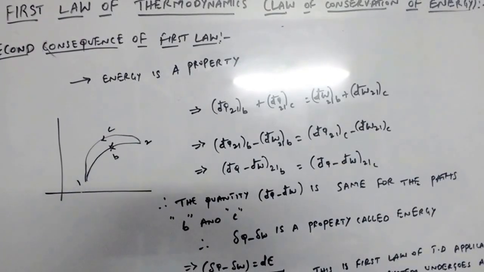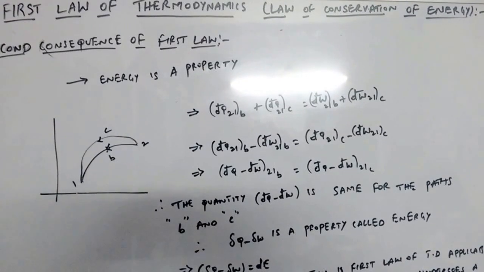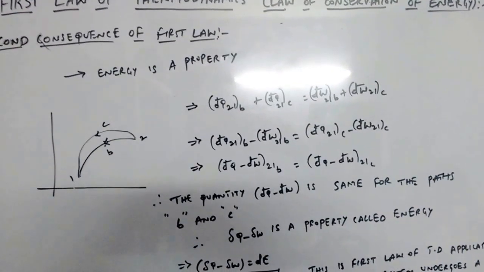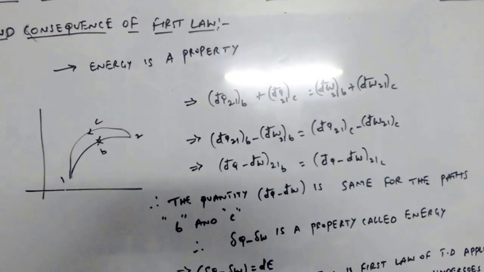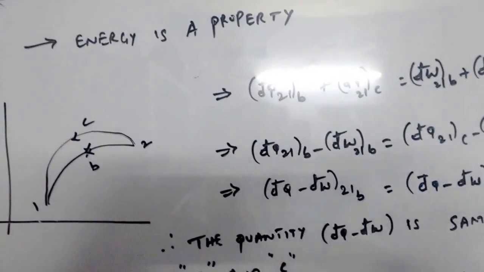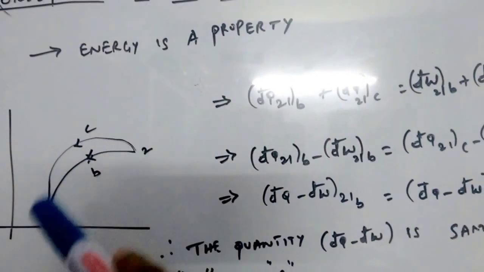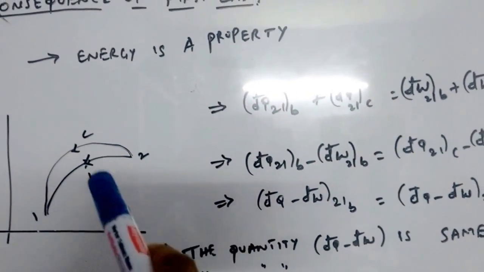Let us discuss the second consequence of the first law of thermodynamics. The second consequence is that energy is a property. Now let us prove that energy is a property with the help of the following process, which follows different paths B and C. Let us consider two processes which change from state 2 to state 1 through paths B and C.